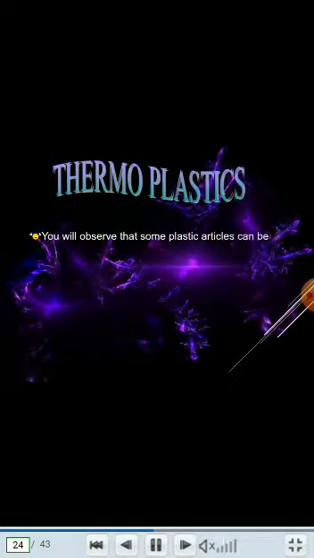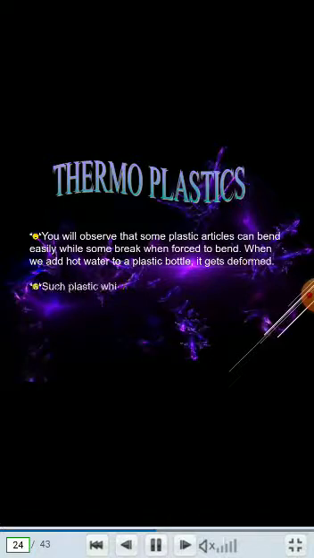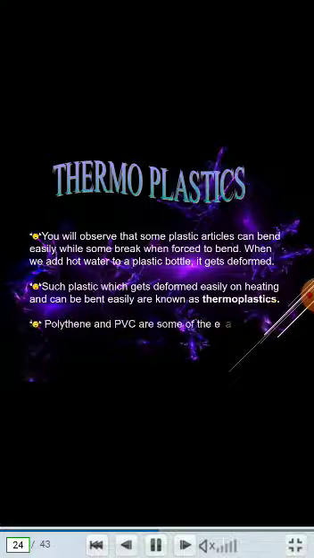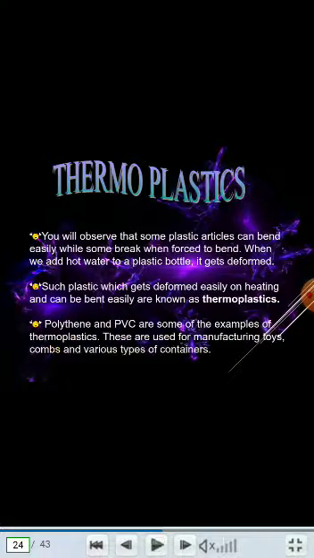Okay, now let's discuss thermoplastics. You will observe that some plastic articles can bend easily while some break when forced to bend. When we add hot water to a plastic bottle, it gets deformed. Such plastics which get deformed easily on heating and can be bent easily are known as thermoplastics.